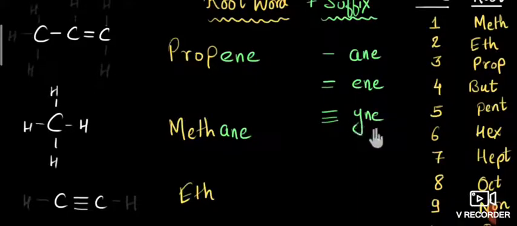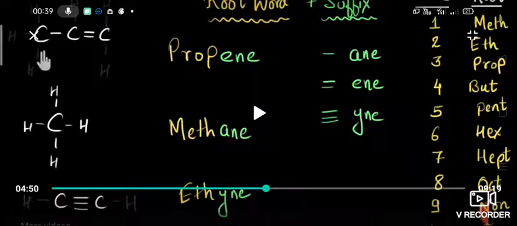So which letters do we have to use? Y and E. Ethyne, ETHYNE. Ethyne is the compound which has two carbon atoms with a triple bond. So nomenclature will have root word and suffix.